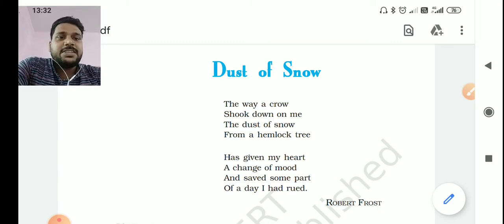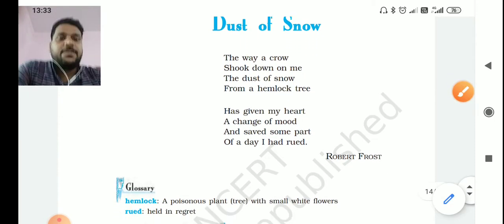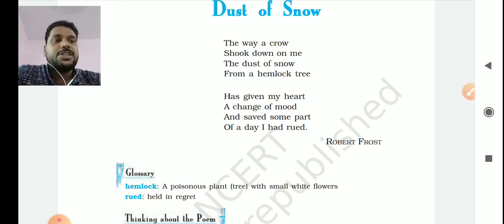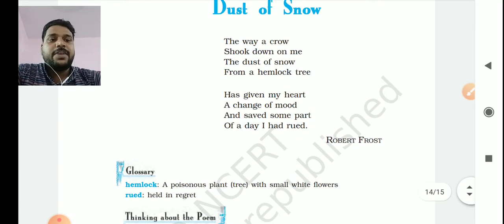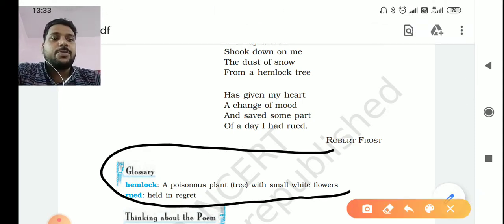Our first stanza is, the way a crow shook down on me the dust of snow from a hemlock tree. Here the word hemlock is used. What is a hemlock tree? If you see here, the meaning of hemlock is written: a poisonous plant with small white flowers.